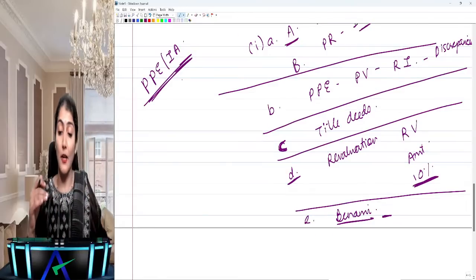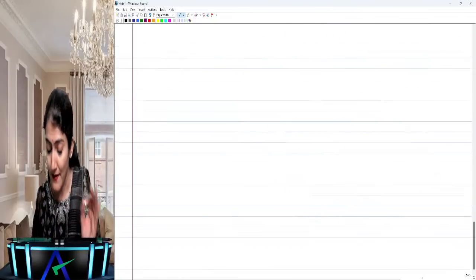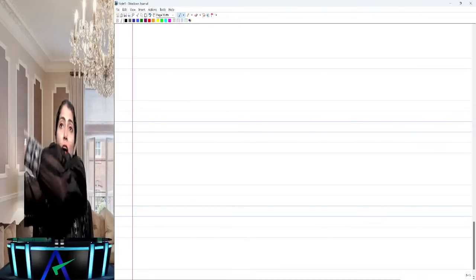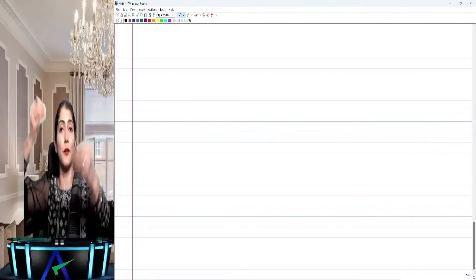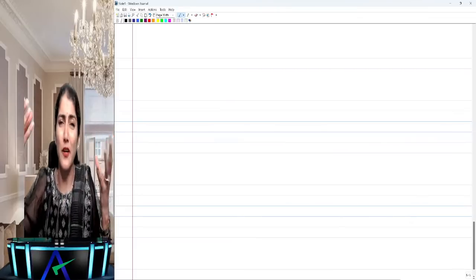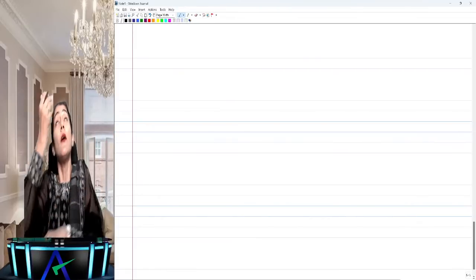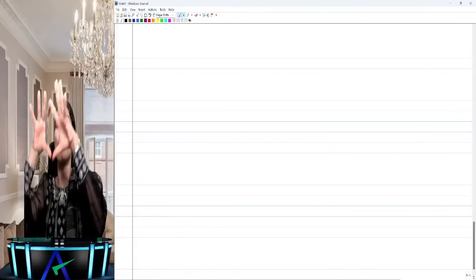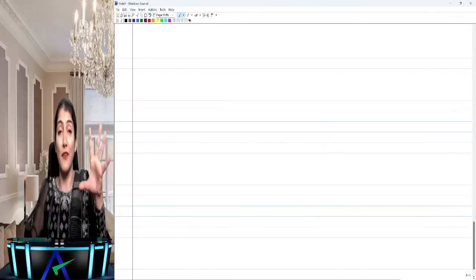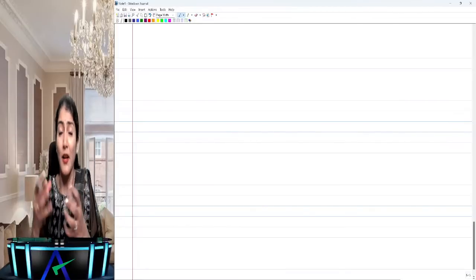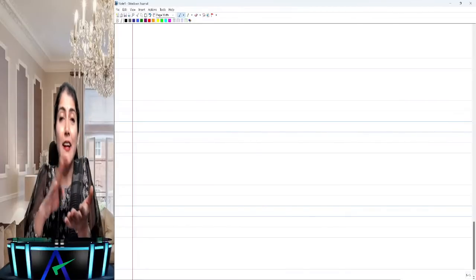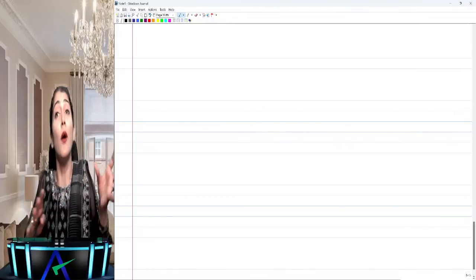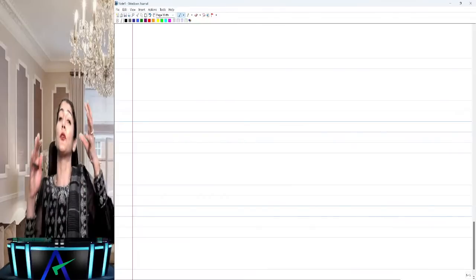Property, plant, equipment, intangible asset. I repeat once again, how do you write your answer? First, you write down as per clause 1 of para 3 of Caro 2020, the auditor is required to report whether the company, depending on what is asked in the question. Then you write down, okay, now how do I check proper records? So you say we will obtain a copy of the PPE register and check whether all particulars of the fixed assets have been given in it. So you write down the audit procedure. So whenever you're revising right now, check, okay, fine, this needs to be reported, but in order to report on this, what are the audit procedures which are required to be performed?